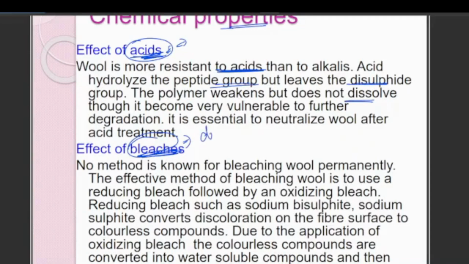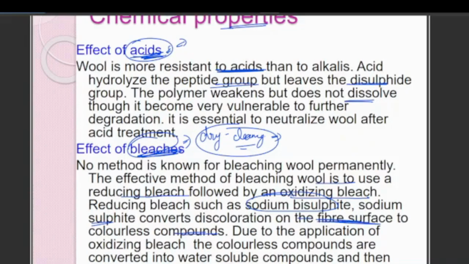whereas we do dry cleaning in case of woolen structures. The effective method of bleaching wool is a reducing bleach followed by an oxidizing bleach. The reducing bleach is done by sodium disulfide, sodium sulfide. It converts a discoloration on the fiber surface to a colorless compound.